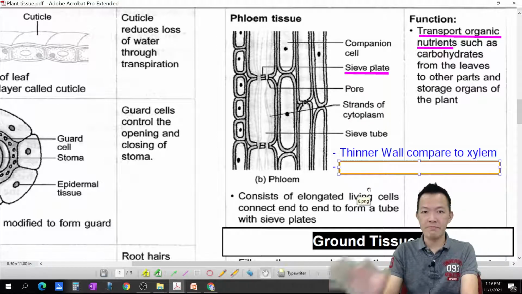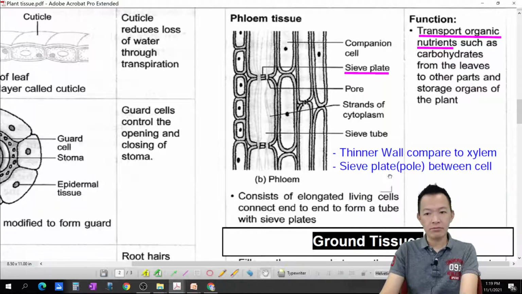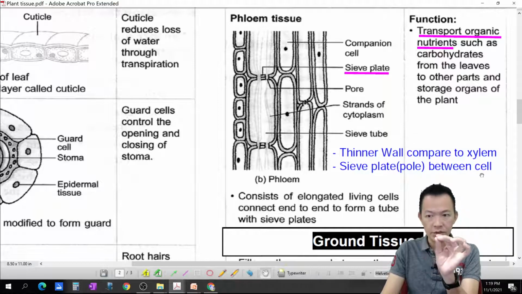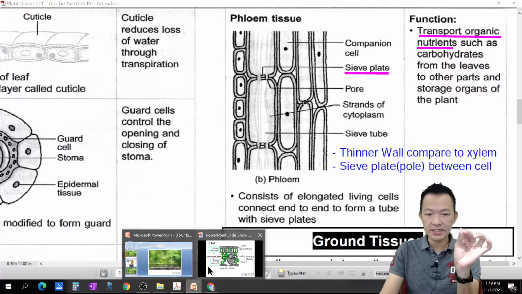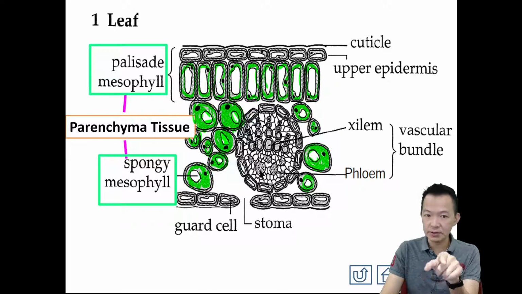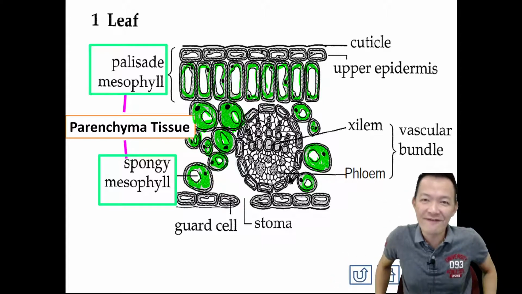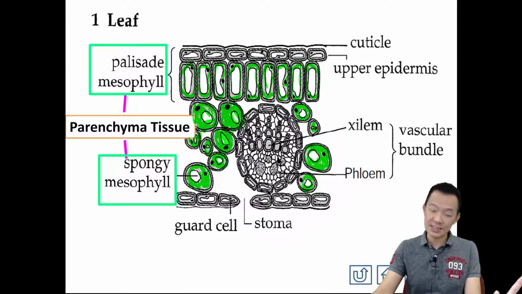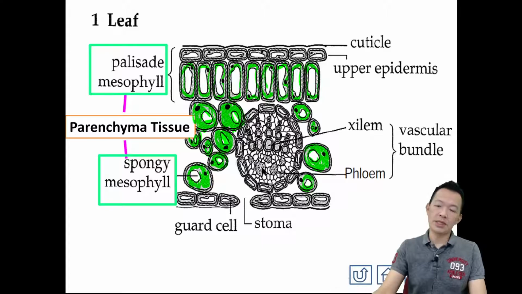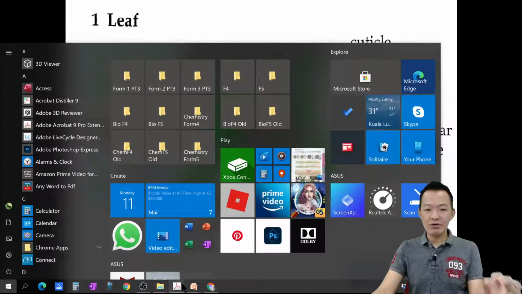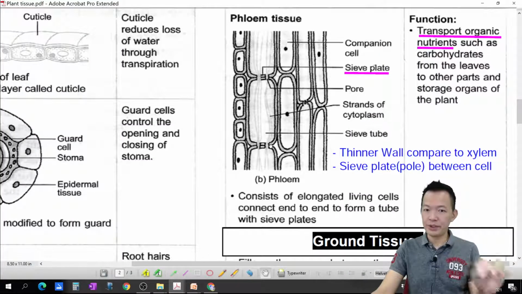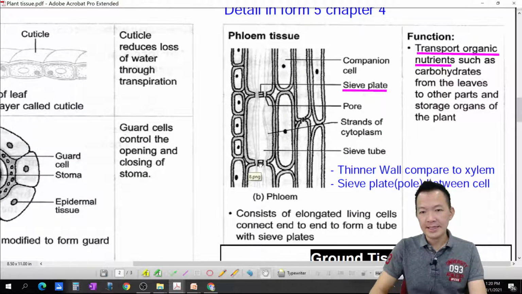They're having the sieve plate between the cell. So sieve plate with pores, 有洞的, between the cell. Okay, for this cross section of the leaf, you can see the pores. The dot 这个点就是它的洞来的。But Form 4 I don't talk so much, Form 4我没有讲这样多了。You Form 5 you need this, 你需要到了。所以现在我们才来讲，OK？Form 4你讲多，他讲你啰嗦，因为他不想听多的了，知道吗？Sorry, you Form 5 I have to go to detail, 我必须讲得很清楚。